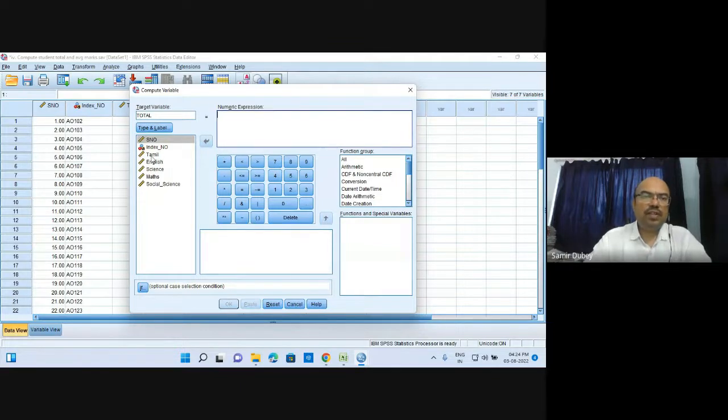So what we need to do is use this Tamil, then add, here it is, plus, then English. Here it is, English plus, you can drag and drop these things as well, plus math and plus social science. Here it is. So total marks are over there. Here you can use it.